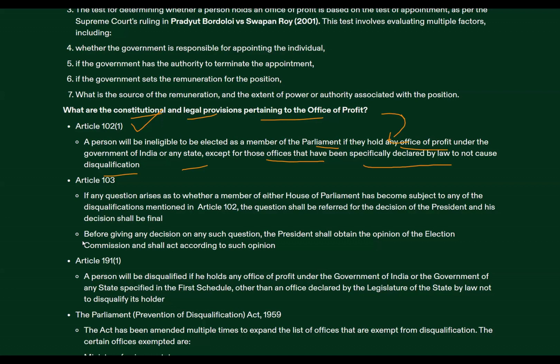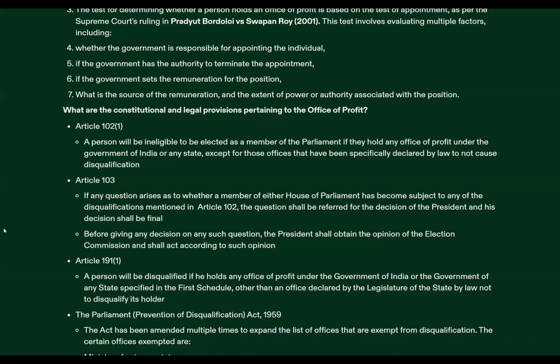The word is there, but what constitutes office of profit? What positions will be coming under office of profit? How to determine office of profit is nowhere mentioned or defined in the constitution. So be very, very clear about it. Okay. Then Article 103 also deals with this.